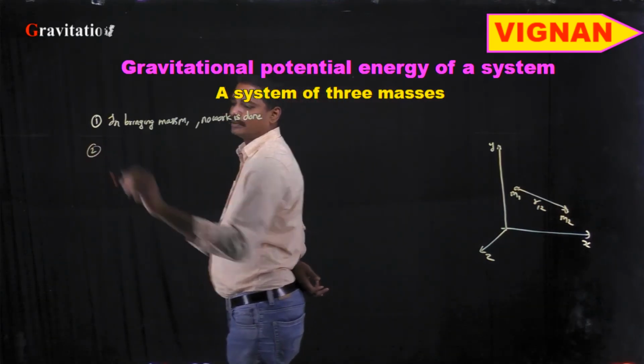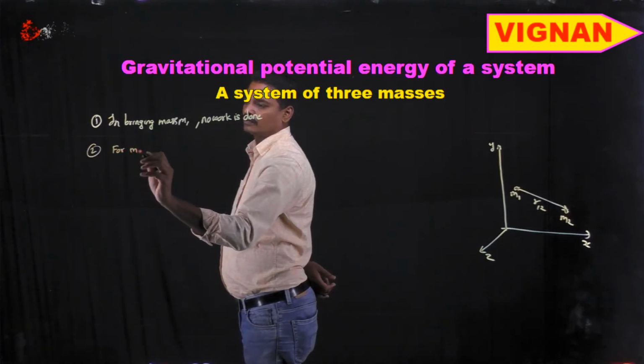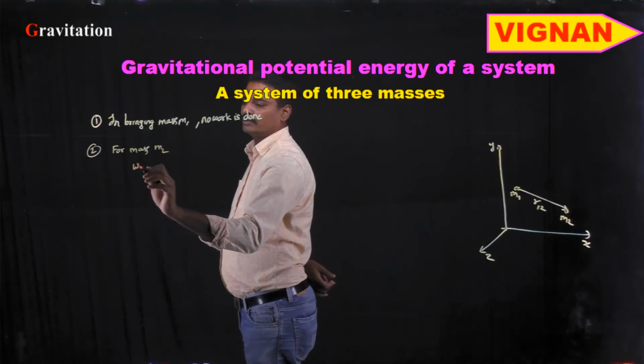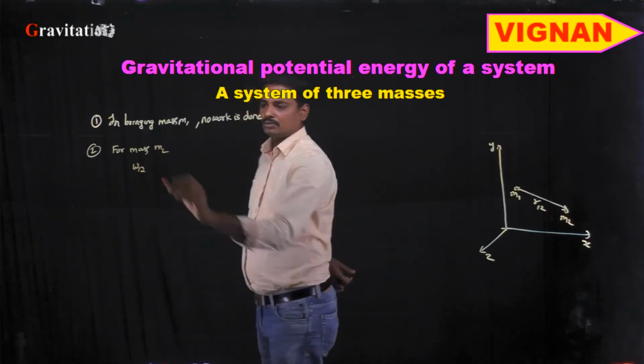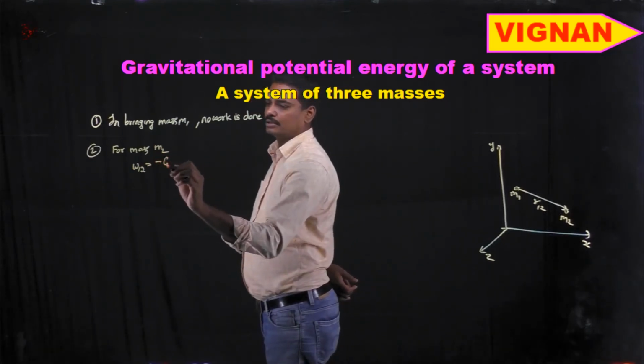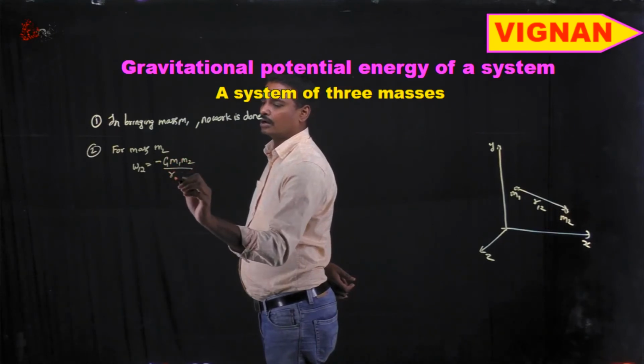So for the second mass, for mass m2, the work done will be equal to W12, which is equal to minus G m1 m2 by r12.